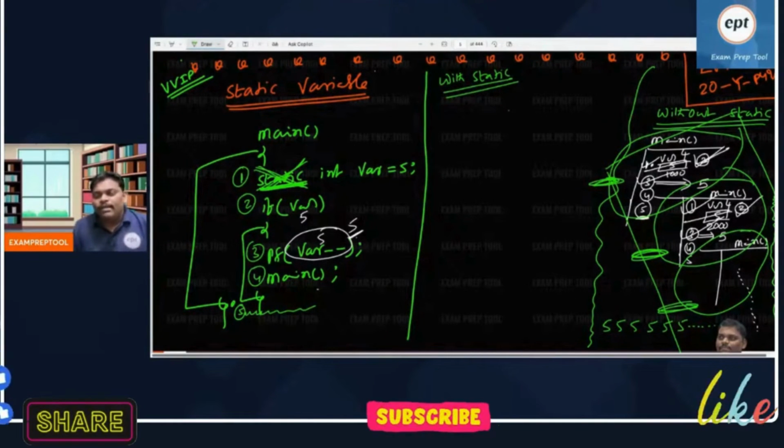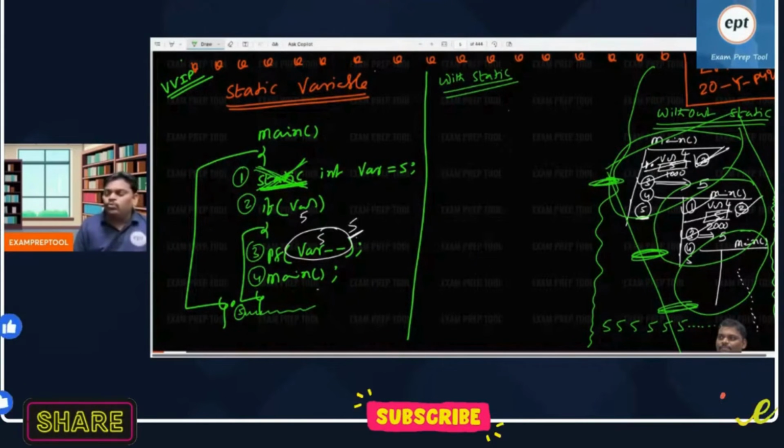Unless you use malloc or some special keywords, you cannot go to the heap area. The heap area has a different way of accessing, and the stack area has a different way of accessing. By default, the program will run in the stack. If you use malloc, or if you use new, then it uses the heap area.